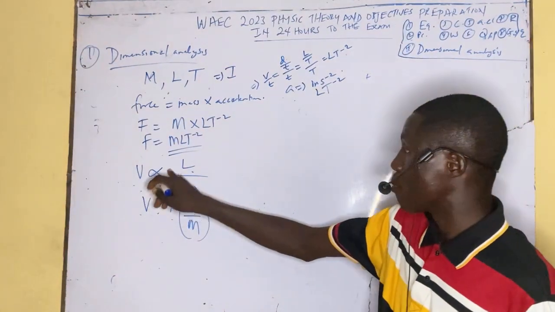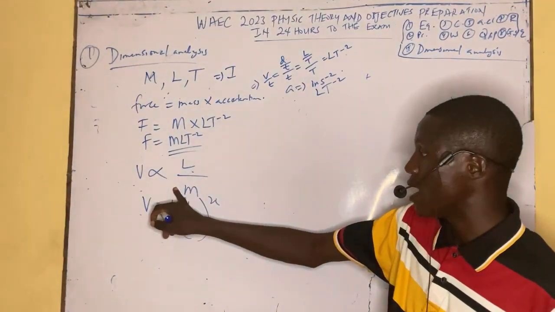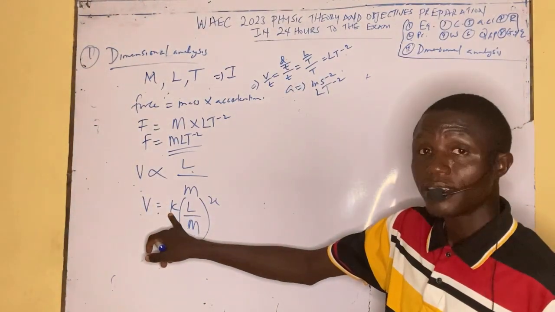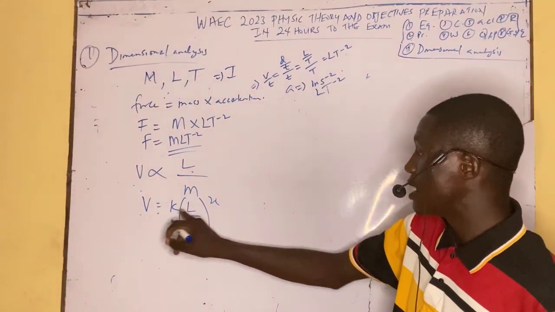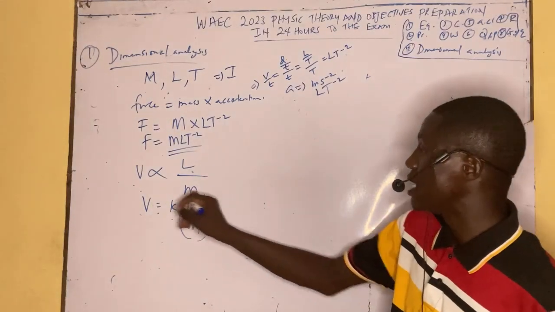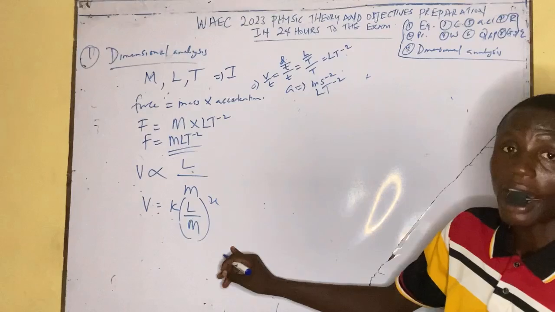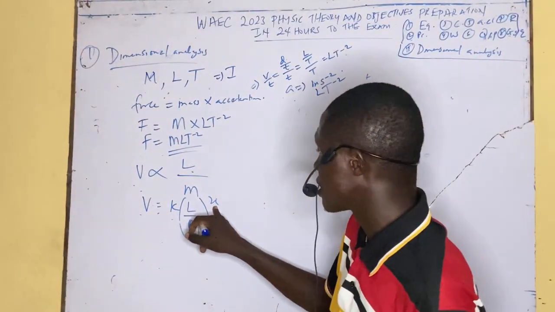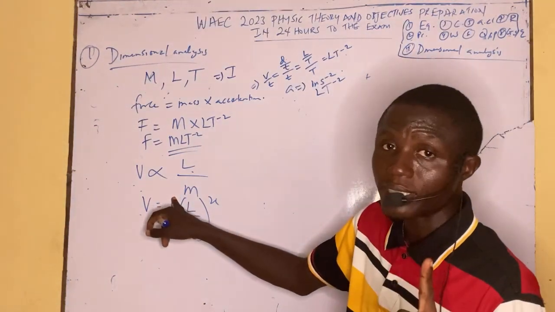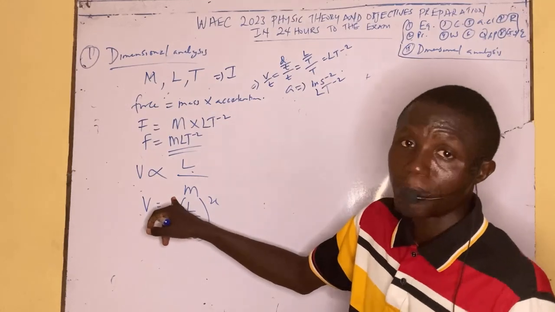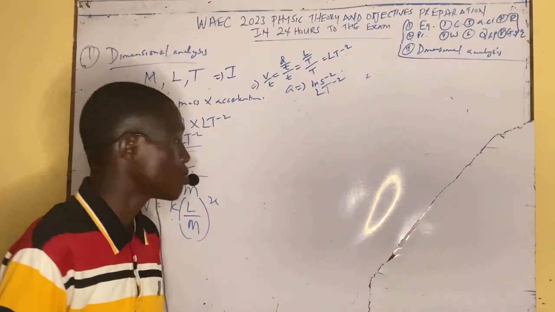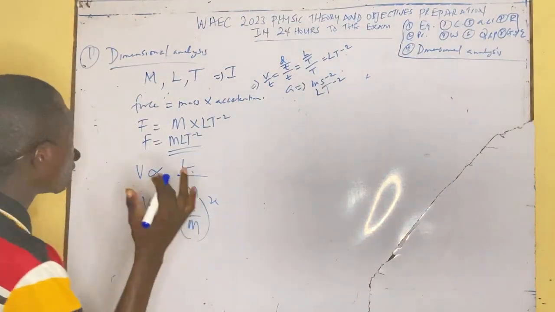V is directly proportional to M and inversely proportional to what? M. And because you have removed this proportionality sign, you put K there. And when you put K there, they might ask you to calculate the relationship. What will be the relationship between V and all these parameters? Then after you have interpreted, you put X here. They might give the constant for you, or you take the constant as 1. So it depends on how they give it. They might say dimensionless or constant. I'm just trying to summarize the question that you are likely to meet under dimensional analysis.